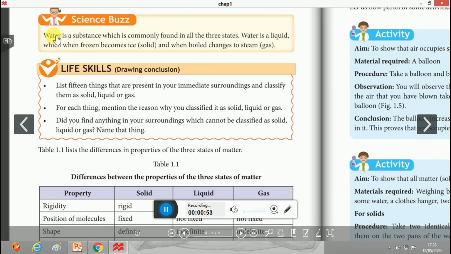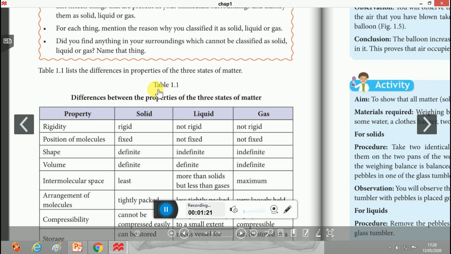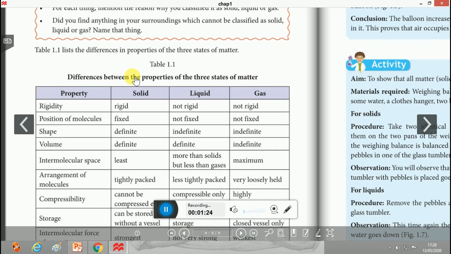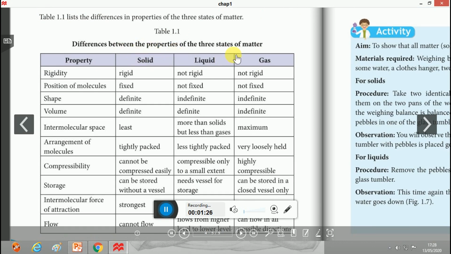In the science page it is written that water is a substance which is commonly found in all three states. Not only water, a few other substances are found in all three states. However, water is generally a liquid at room temperature, which when frozen becomes ice, and when boiled changes to steam or water vapor. In this table 1.1, a few differences between the properties of the three states of matter are described.